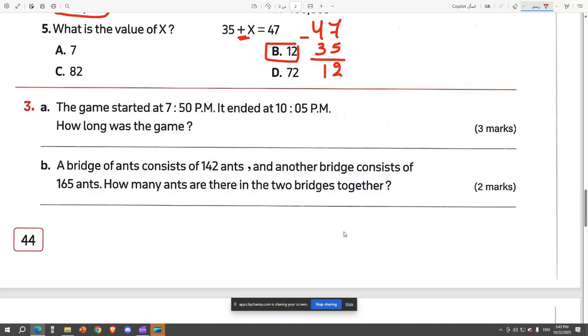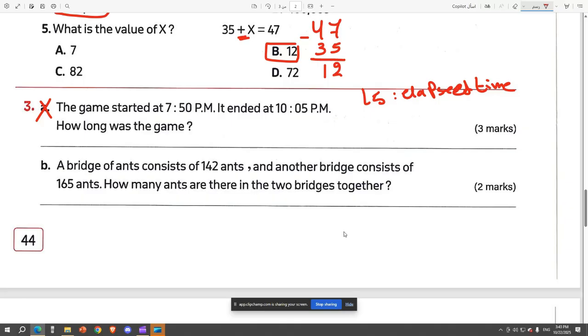The next question says the game started at 7:50 p.m. and ended at 10:05 p.m. How long was the game? Sorry, my tongue got twisted. So actually, this question will not be coming in this month's exam because this is an old version of the book. So this question is not with us. This question will not come into your exam. You will not have this one. This is from lesson 5, the elapsed time, and it's not coming. Elapsed time is not coming.